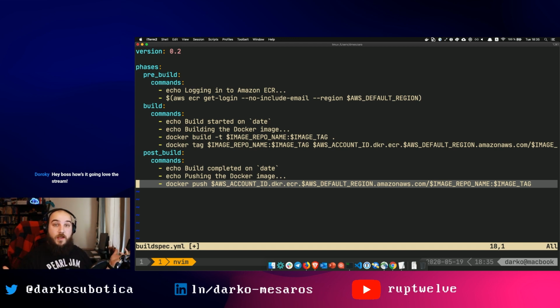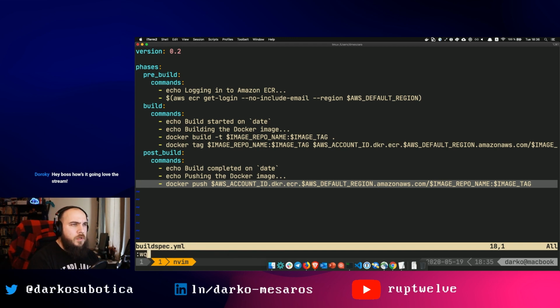We have no artifacts here per se, because CodeBuild in this case is not outputting a standard artifact. So it's not going to be hosting an artifact in S3. It's actually pushing an artifact through Docker push to a repository.